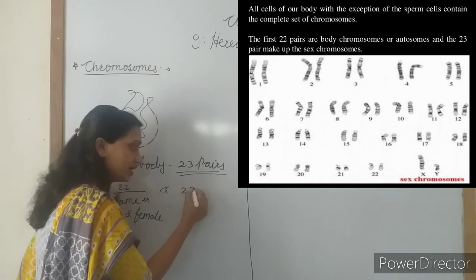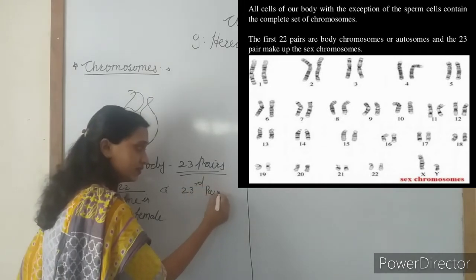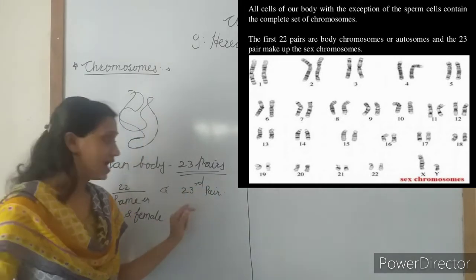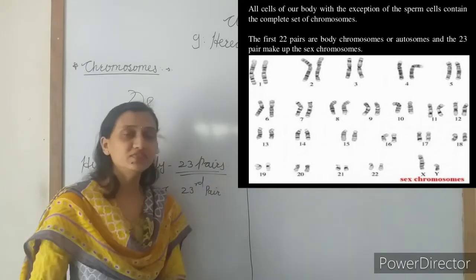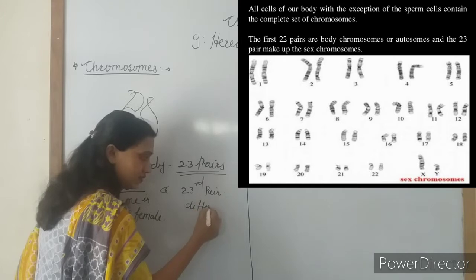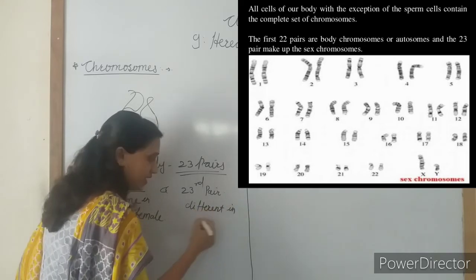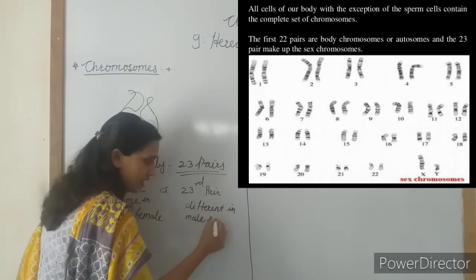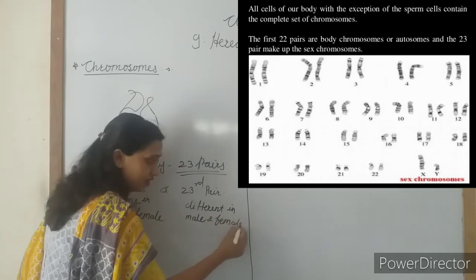And the last, 23rd pair is different in the male and the female.